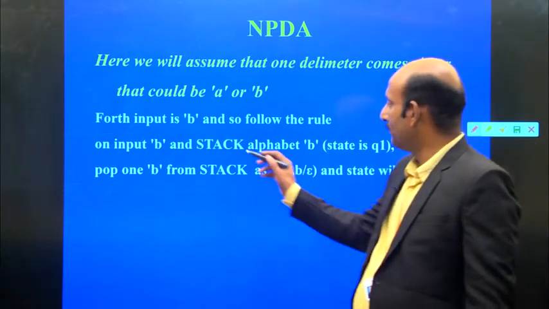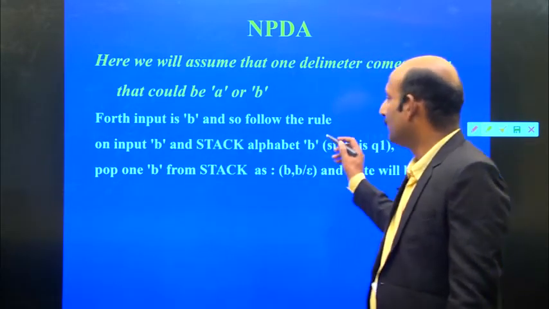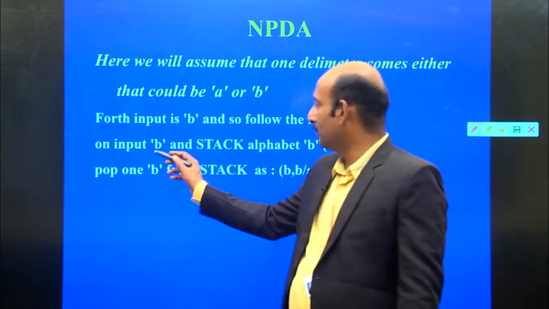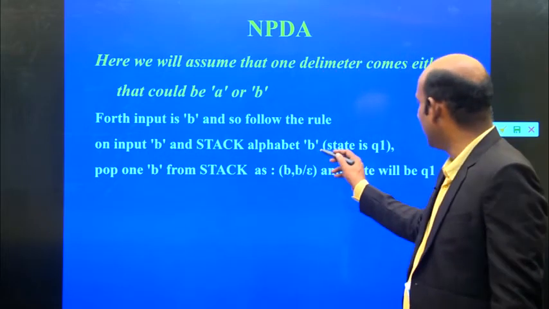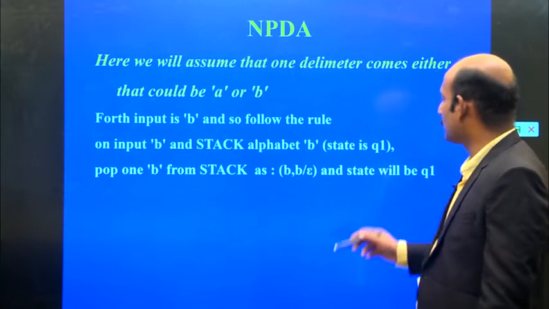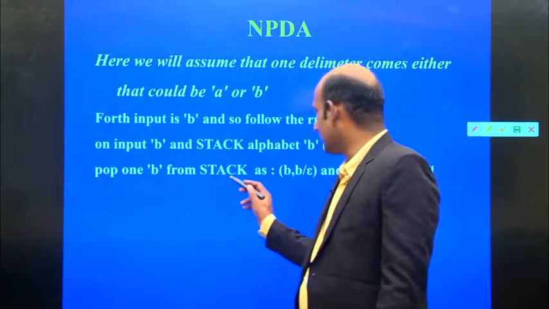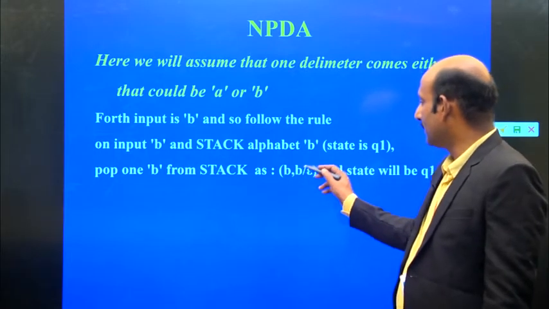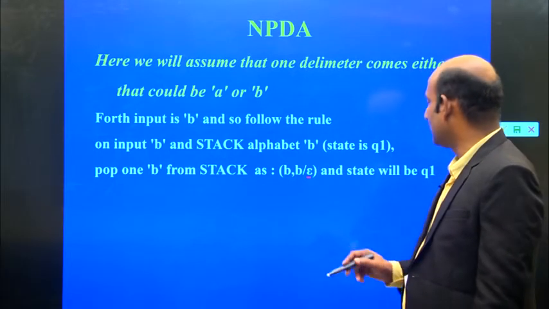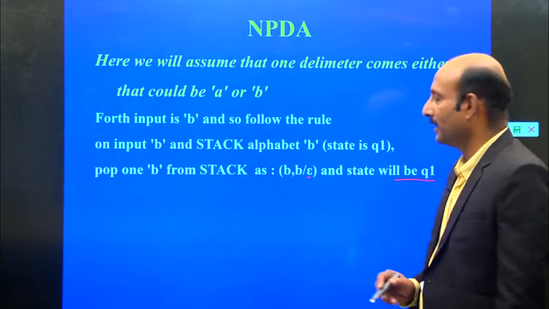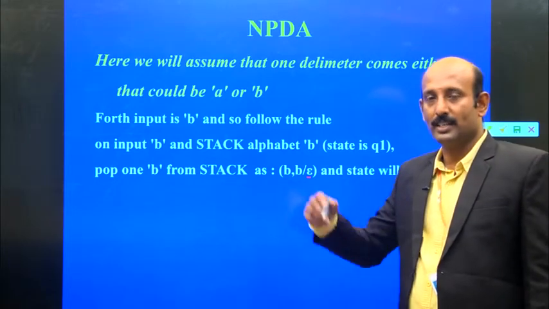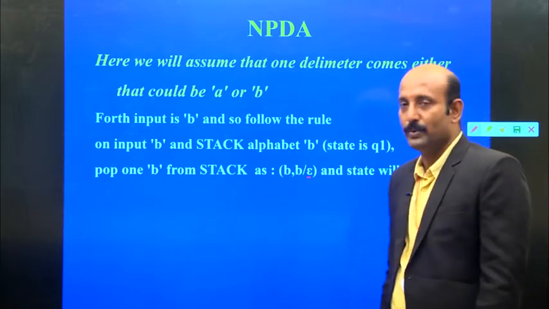So the fourth input is B, and we follow this rule. If the input is B and the stack alphabet is B, then there is a transition to Q1: pop one B from the stack, and the state goes to the next state Q1.